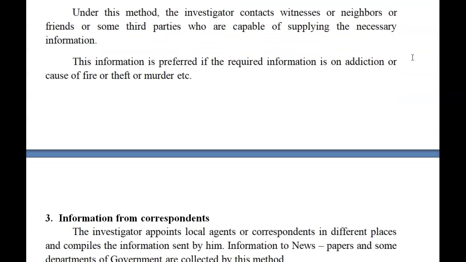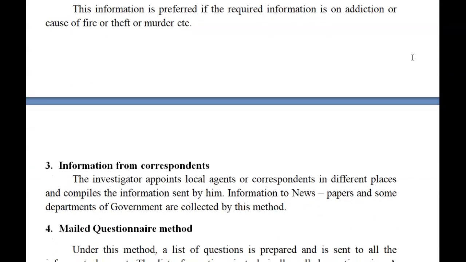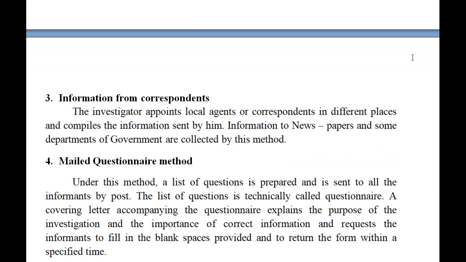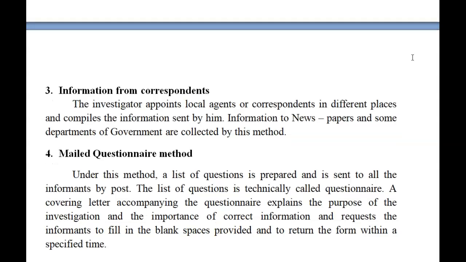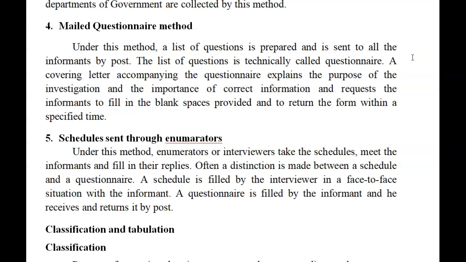This method of data collection is used more by the police department, the crime department. Then information from correspondents: here the investigator appoints local agents to collect the data. Next one, the mailed questionnaire method. After preparing the questionnaire, we send it to the respondents or informants through the mail or by post.